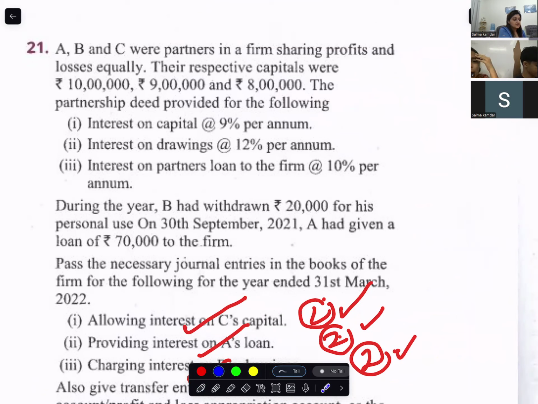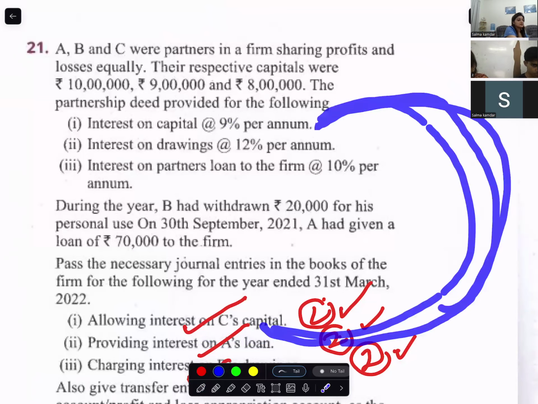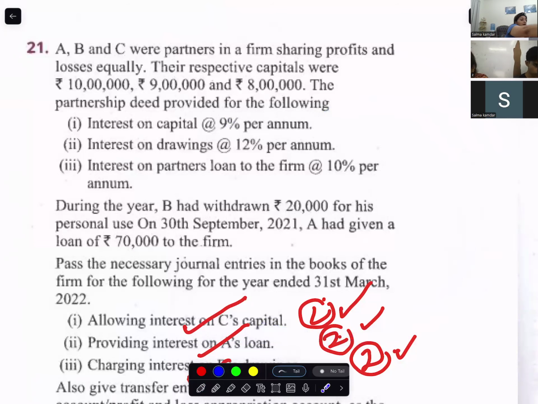Okay, so interest on capital for everyone, drawing in partners. Yes, but they want journal entry only for C. Question is very specific. Okay. 8 lakh into 9 upon 100.